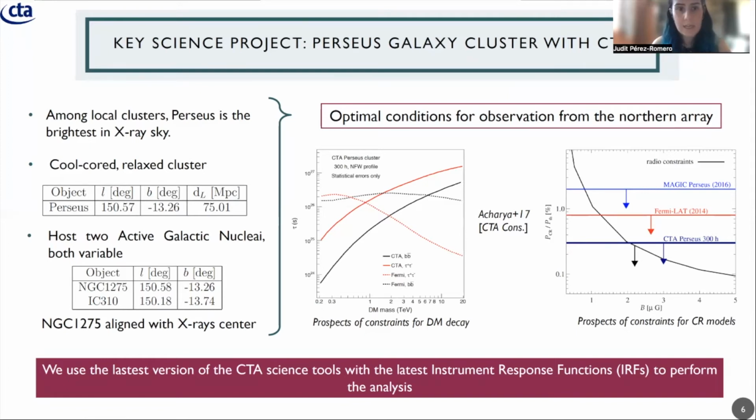Perseus is, among the local clusters, the brightest in the X-ray sky, and it has optimal conditions for observation from the northern array. So, some properties of the Perseus galaxy cluster: it's a cool-core, relaxed cluster, and it hosts two AGNs, NGC 1275, which is aligned with the X-ray center, and IC 310. Here I show you some previous work from this Science with CTA book. And what we are going to do right now is go into a deeper analysis of the performance that CTA will be able to achieve for the gamma ray emission that we expect from Perseus.